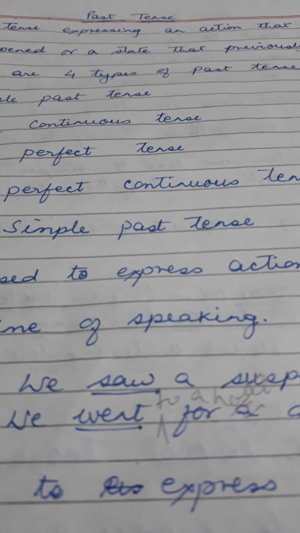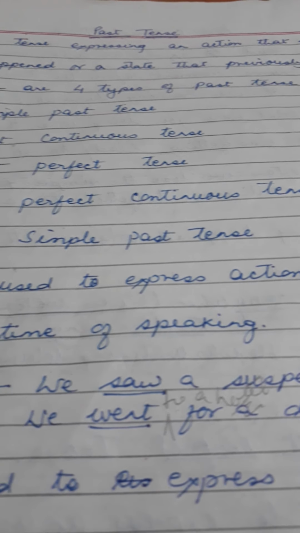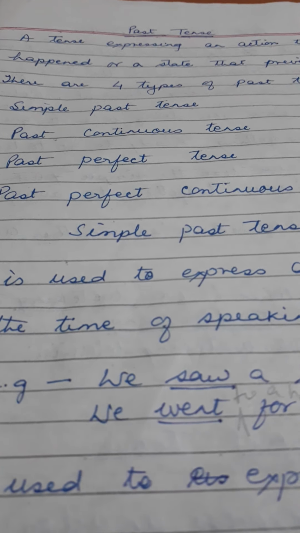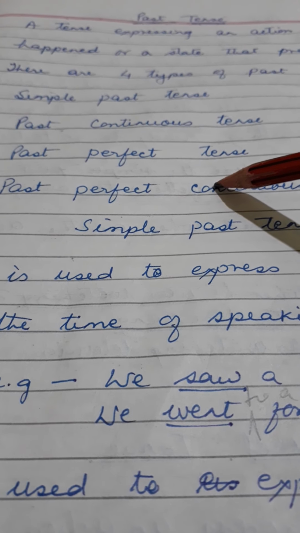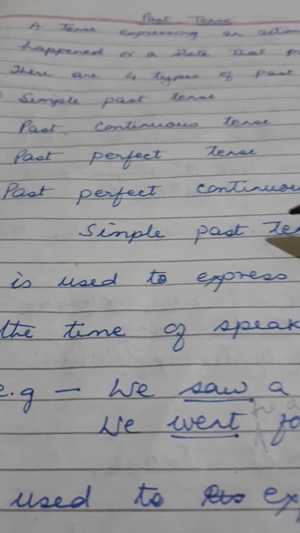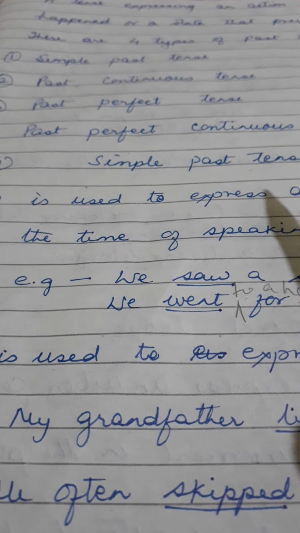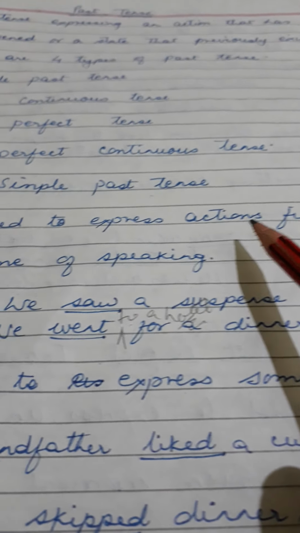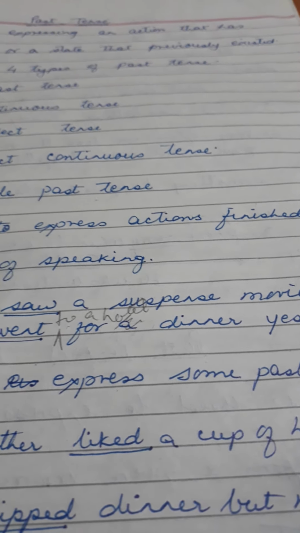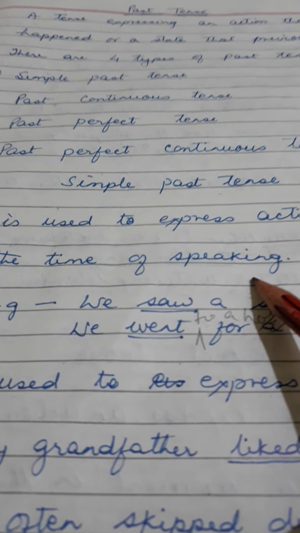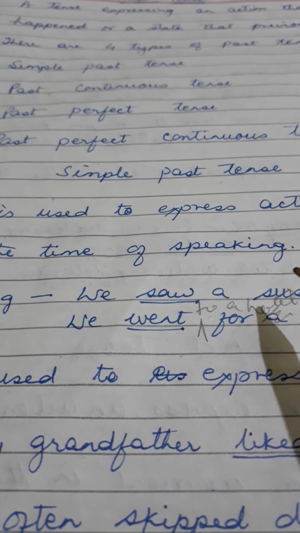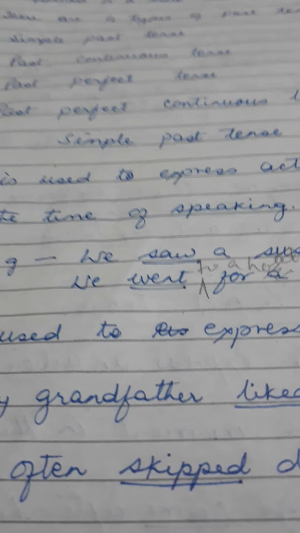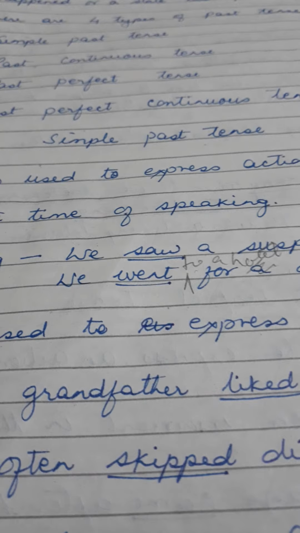There are four types of past tense: simple past tense, past continuous, past perfect, and past perfect continuous. Let's discuss simple past tense. Simple past tense is used to express actions finished before the time of speaking. The work was completed, the work completed in the past.